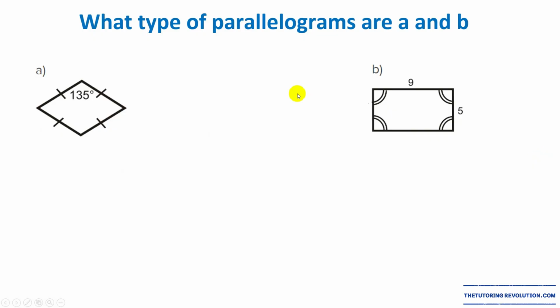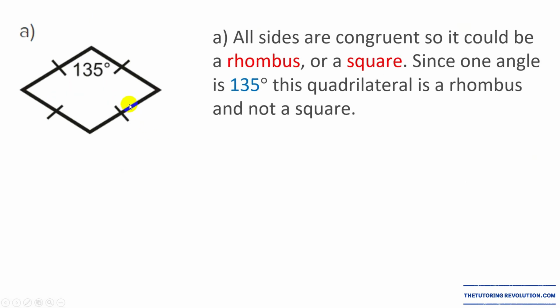So here they are asking what type of parallelograms are A and B. So for letter A, we see that it has to be a rhombus because all sides are congruent, right? But the angles are not 90 degrees, therefore it cannot be a square, so it's gotta be a rhombus.